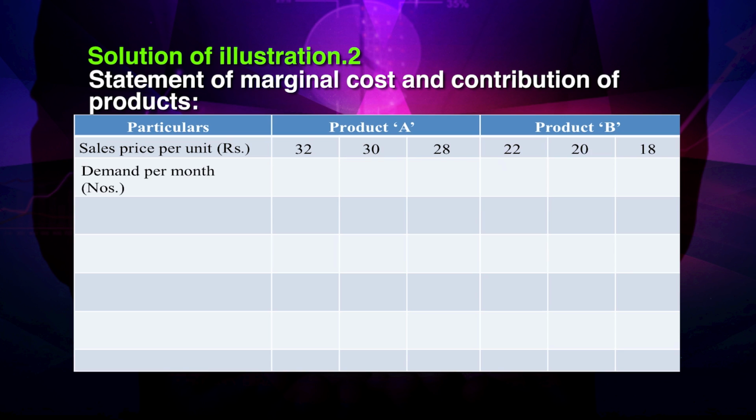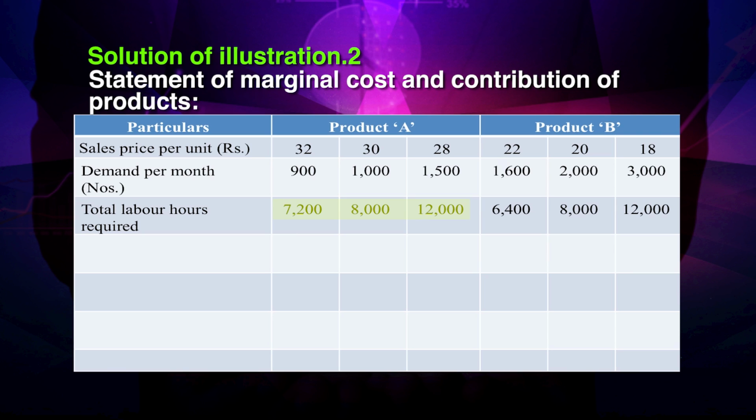Demand per month in number for A 900 units when selling price is 32. Similarly, 1000 for selling price when it is 30, 1500 when selling price is 28 for A. 1600 the quantity for product B when selling price is 22, 2000 is the quantity for product B when selling price is 20 and 3000 is the quantity for product B when selling price is 18. Total labor hours required in order to manufacture the demanded product is 7200 hours, 8000 hours, 12,000 hours, 6400 hours, 8000 hours and 12,000 hours.